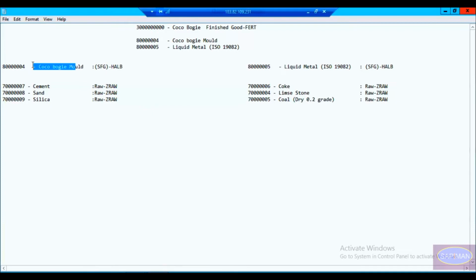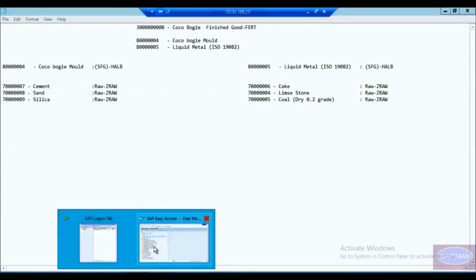Once it cools down, it gets solidified, and they remove the mold. Then they do some cutting, final polishing, and painting, whatever the client's requirement, and sell it to the customer. So this is my example for today's session, and we are going to look into the same thing.